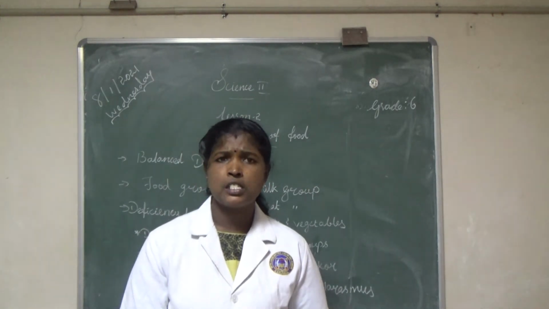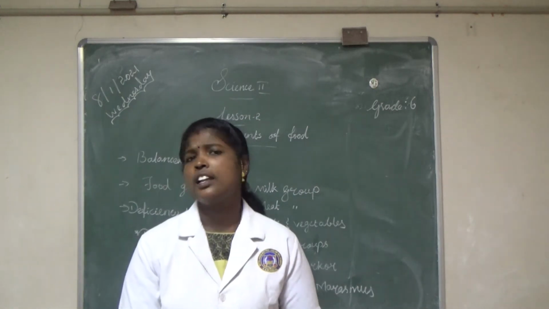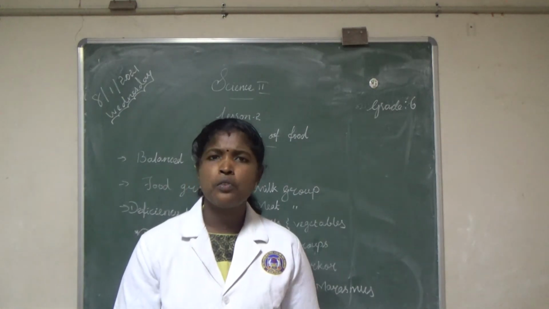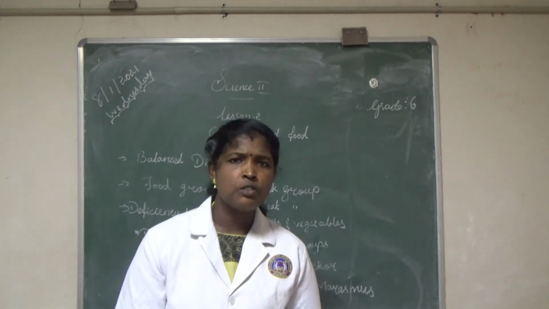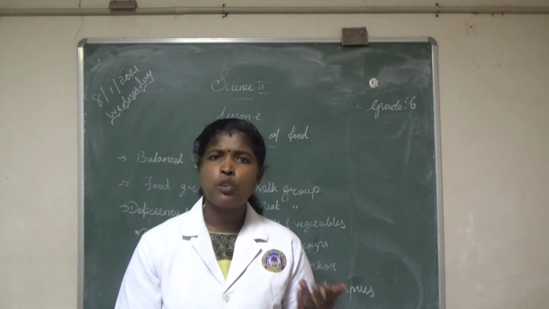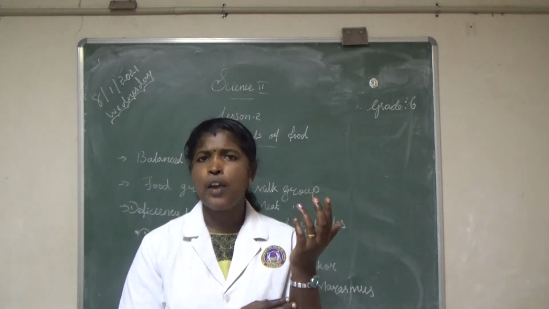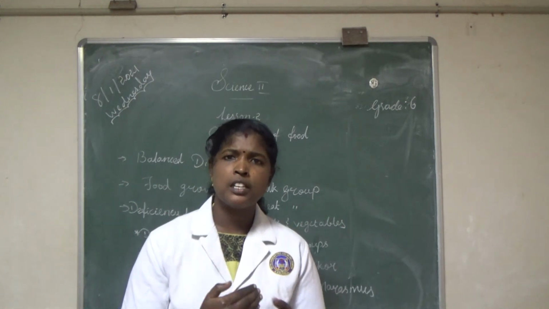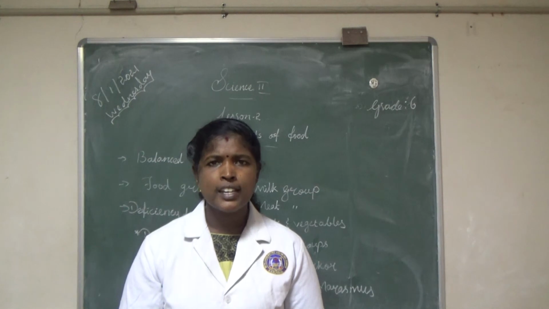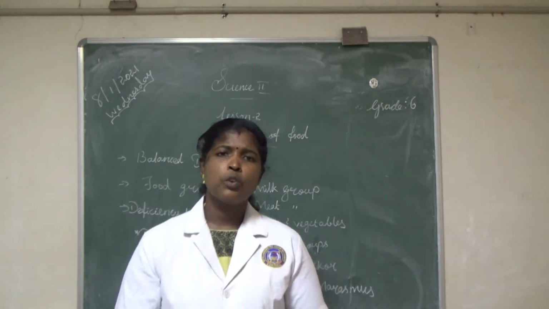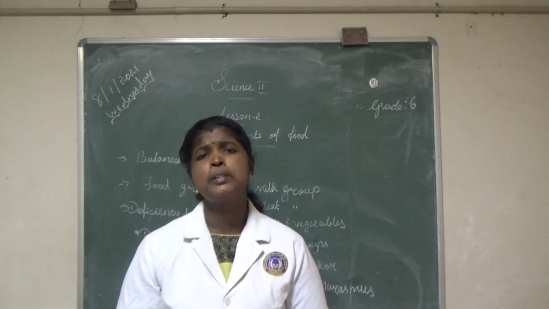Next, vitamins. Vitamins keep our eyes, teeth and gums healthy. 2 types of vitamins we discussed. What are they? Fat soluble vitamins and water soluble vitamins. Fat soluble vitamins are stored in our body, under the fat tissues. Which vitamins are fat soluble? Vitamin A, D, E and K. What are the water soluble vitamins? Vitamin B complex and vitamin C.